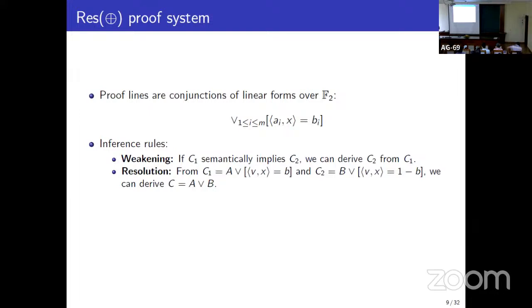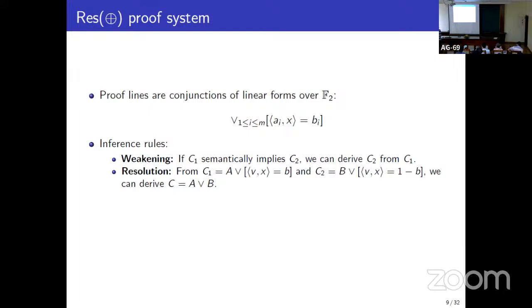One is: if a linear clause C1 semantically implies another linear clause C2, we can derive C2 from C1. And the other is just like resolution. If we have A or some equation and B or the opposite of that equation, you can derive A or B. So this is clearly a sound and complete proof system.